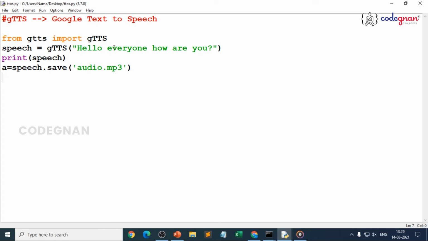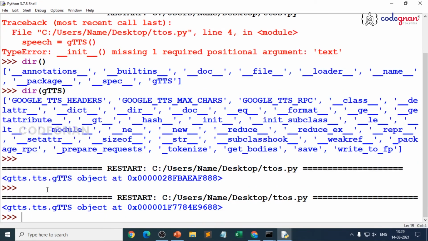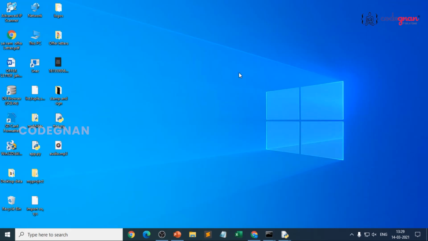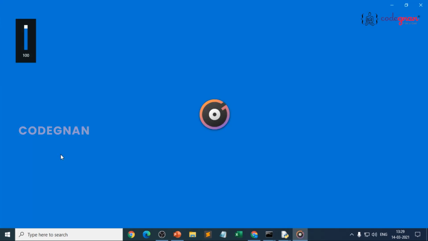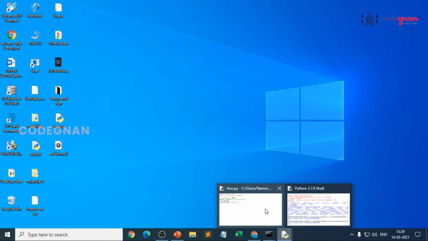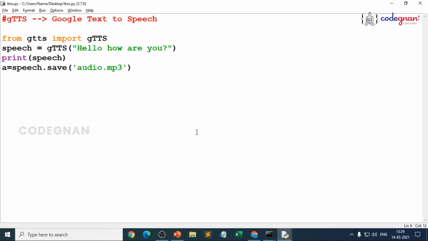Suppose if you change anything, it will be automatically updated. So let me just save this thing. First let me close this file. I'll save it and I'll execute once more. There you go. Again, if I just raise the volume, I should hear it. See, clearly you can see the difference. Whatever text you give, automatically the audio is being overridden over there.